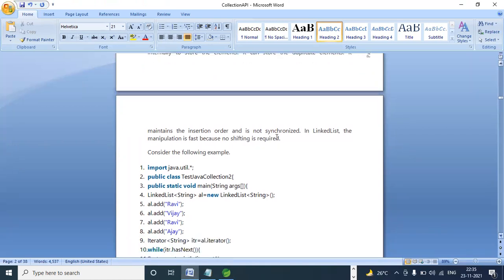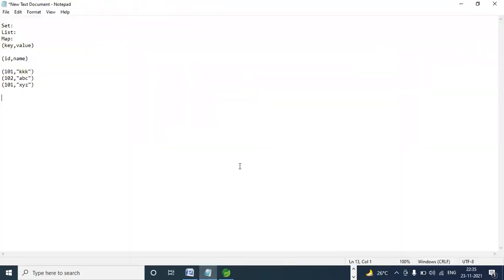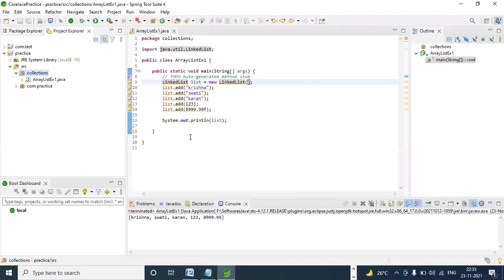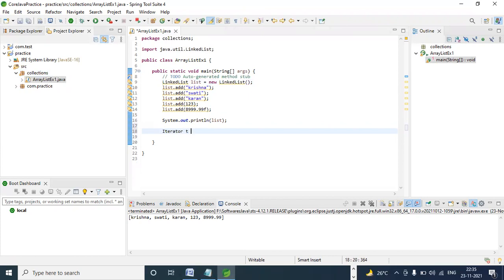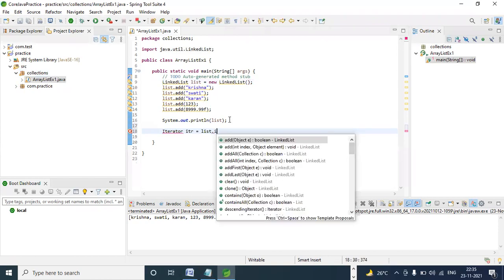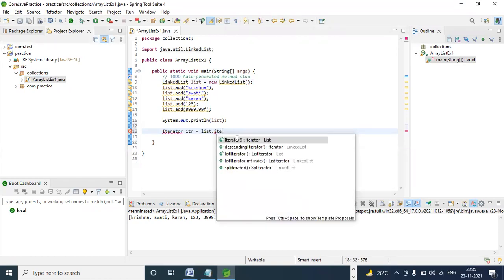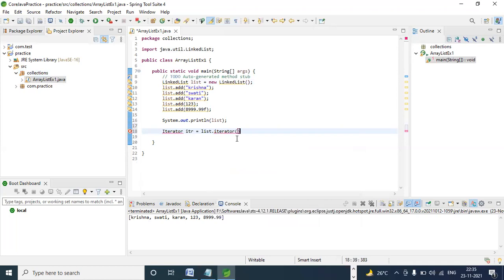I want to remove some element. Iterator. How can you use iterator? This is one method to print elements, but in real time I'm not using SOP. I'm creating an iterator object. The object name you can give anything; I'm just giving itr. So how can we call this method? Iterator. All the elements are stored in this object.